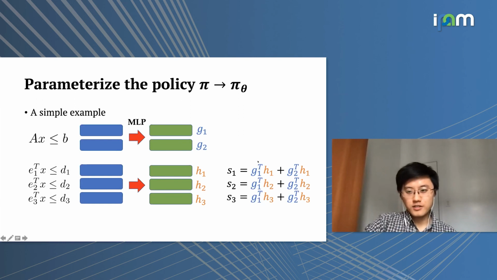I will try to just skip through this part because I think the architecture that we use is fairly simple. It's basically using an attention-based mechanism to calculate the score, and eventually we're able to calculate the probability of choosing a particular cutting plane using these scores.